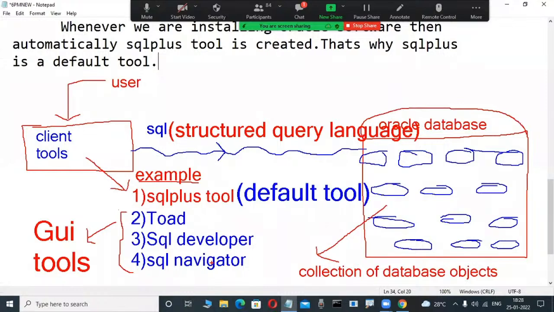Completed this one. Draw this quickly, otherwise take a snap through mobile.